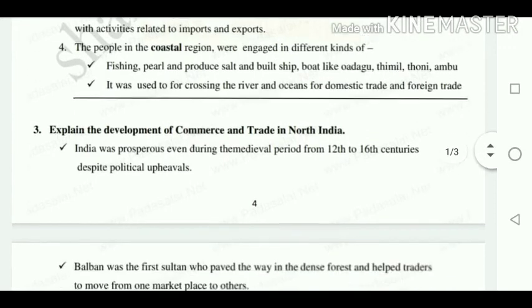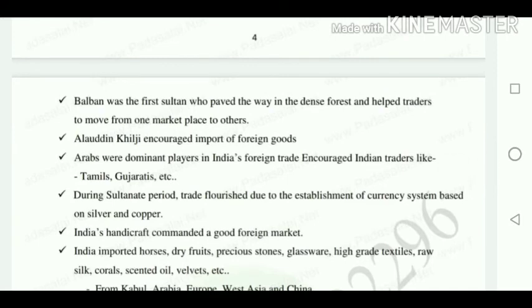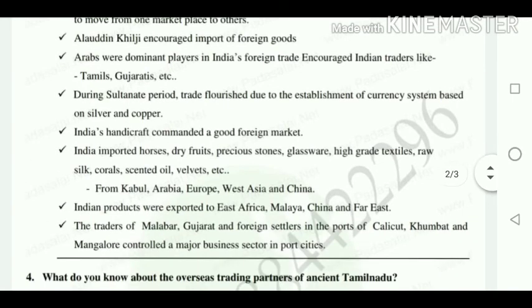Okay. The next is: explain the development of commerce and trade in North India in the 12th to 16th century. India was prosperous even during this period in trade. Balban was the person who paved the way through the dense forest and helped the traders, and Alauddin Khilji encouraged the import of foreign goods. Arabs were dominant players in India's foreign trade and encouraged Indians like Tamils and Gujaratis. During the Sultanate period, trade flourished due to the establishment of currency. That is, currency was introduced during the Sultanate period.